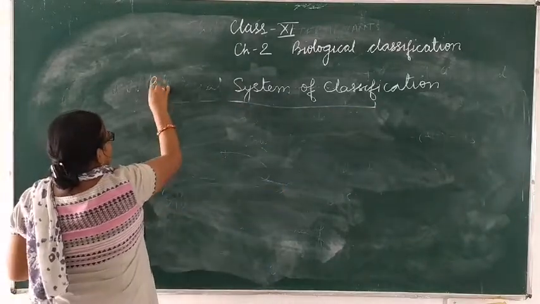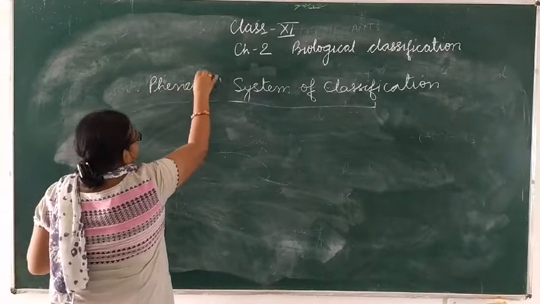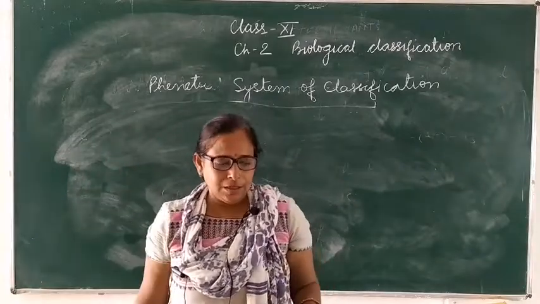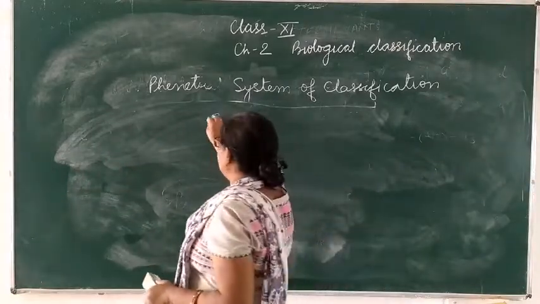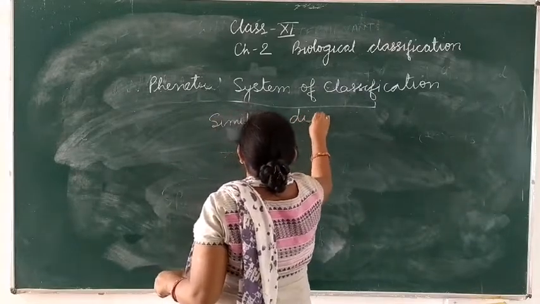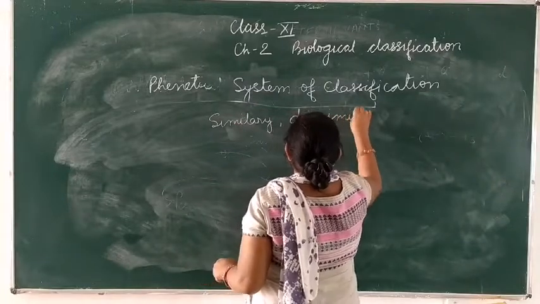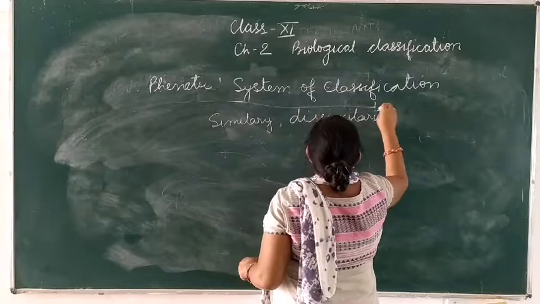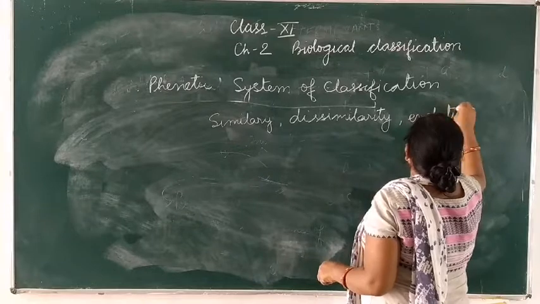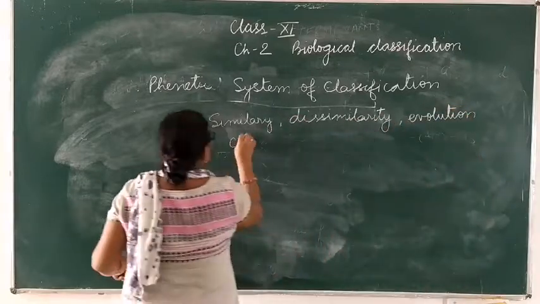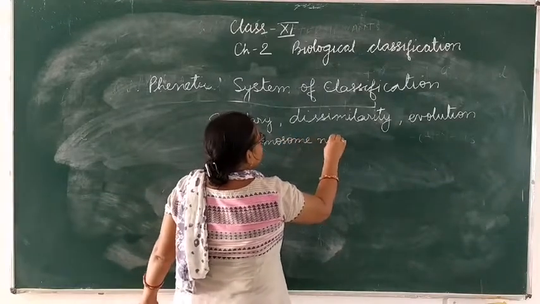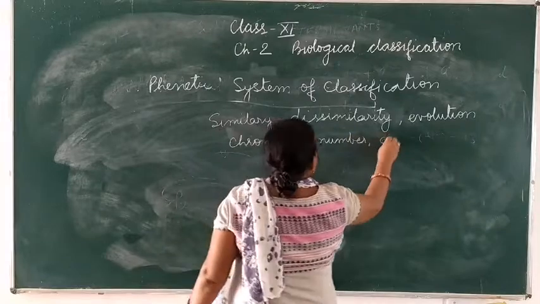We are going to discuss the phenetic system of classification. The phenetic system of classification tells you about similarity, dissimilarity, evolution, then chromosome number, then cell number.